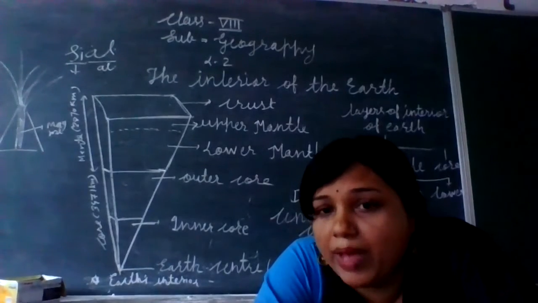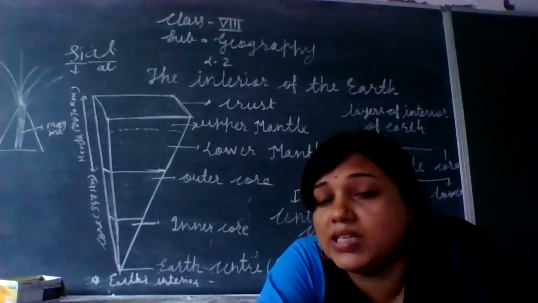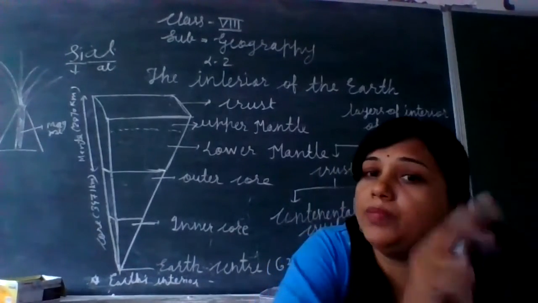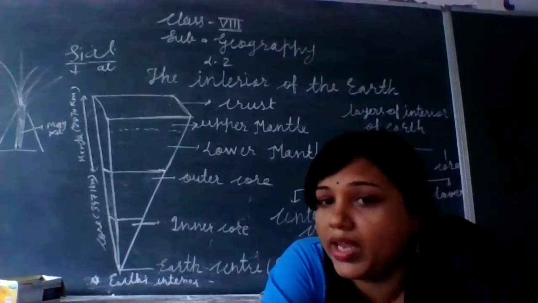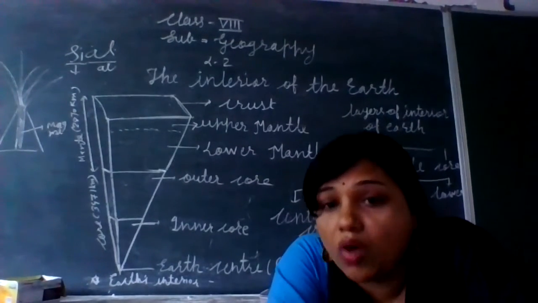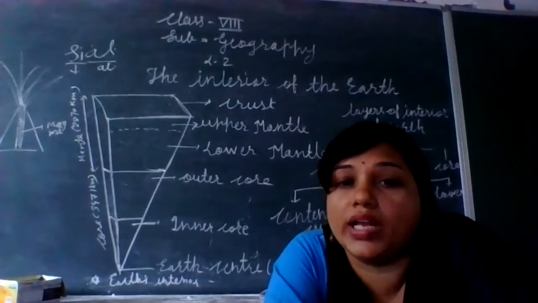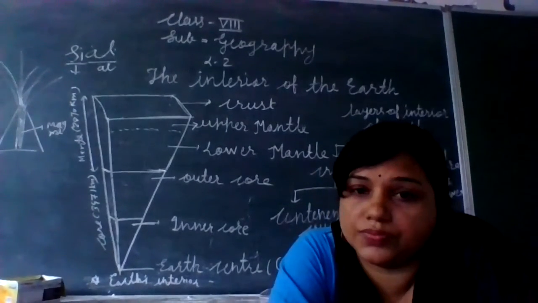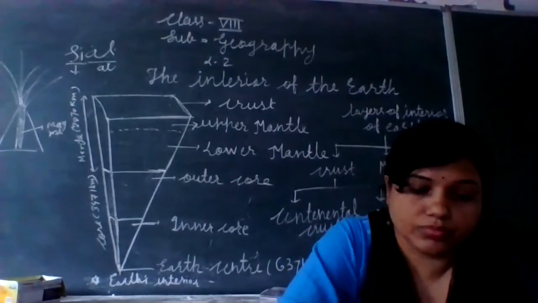And when the lava cools, we get rocks, and those rocks are called igneous rocks. Understood?